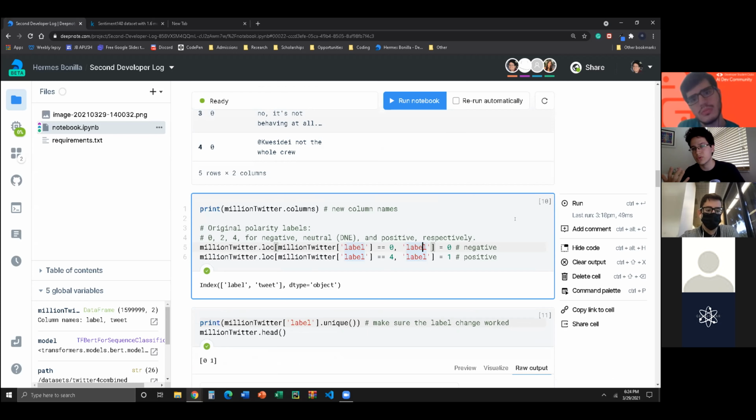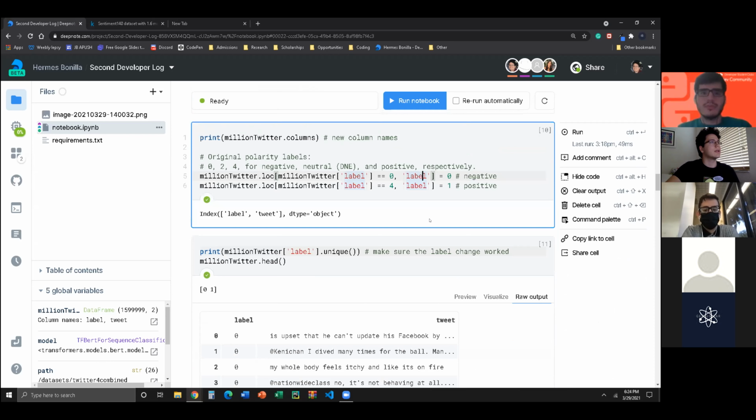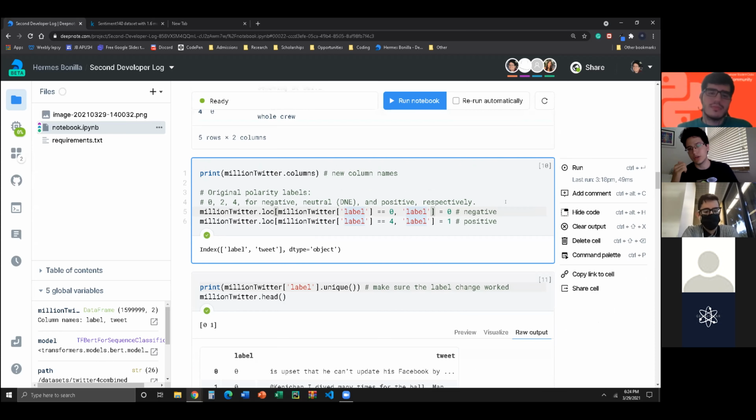So this is just a personal choice that David and I preferred, because 0 to 4 doesn't seem very logical rather than more of a binary of 0 and 1. Does that make sense? Yeah, awesome. So now we changed our column names. We changed our labels so that it's more fitting to what we wanted. And so we have our labels as 0 is negative and 1 is positive.